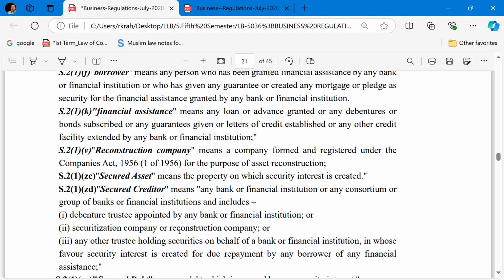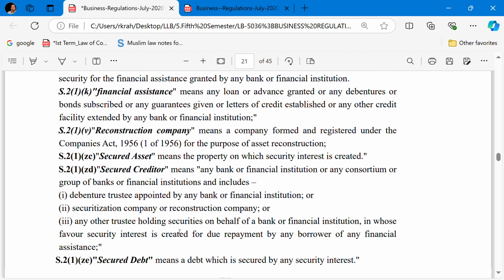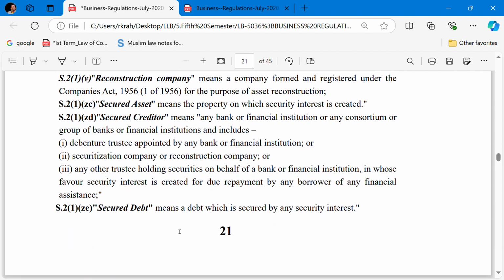So who is entitled to give the loan to the borrower is known as the secured creditor. In short, banks and financial institutions that give loans are called secured creditors. Okay.